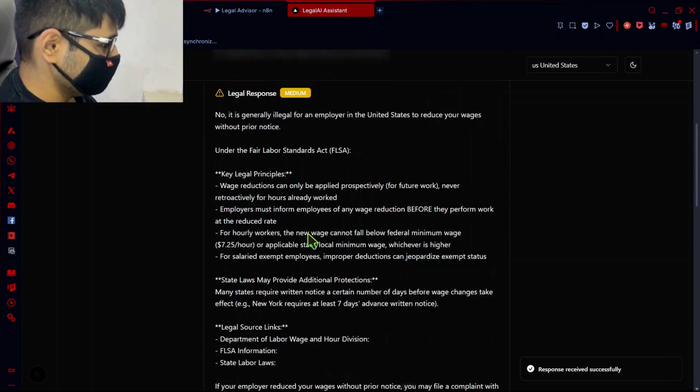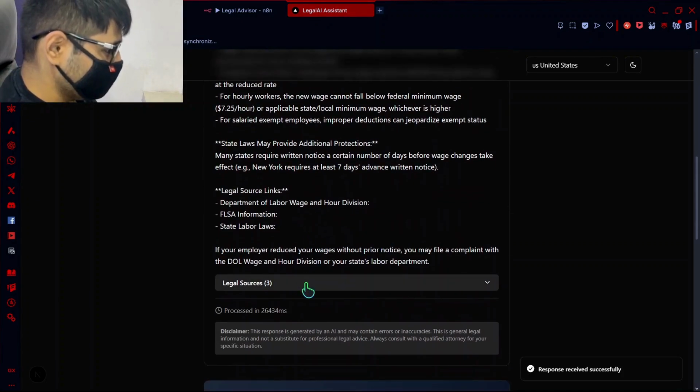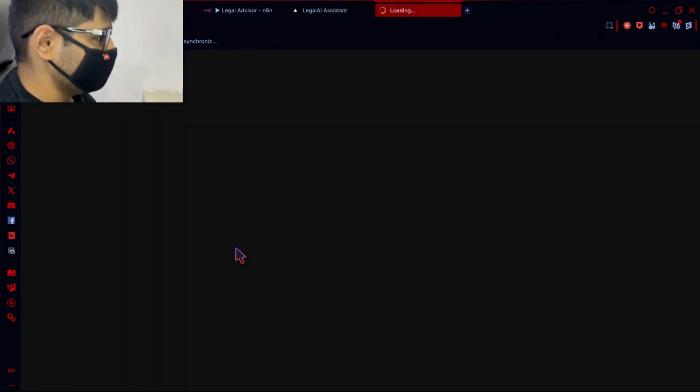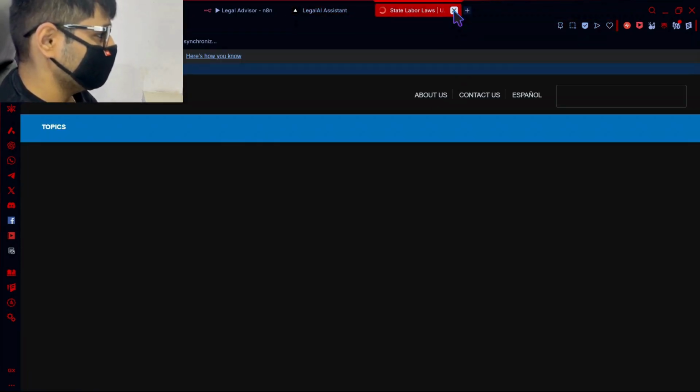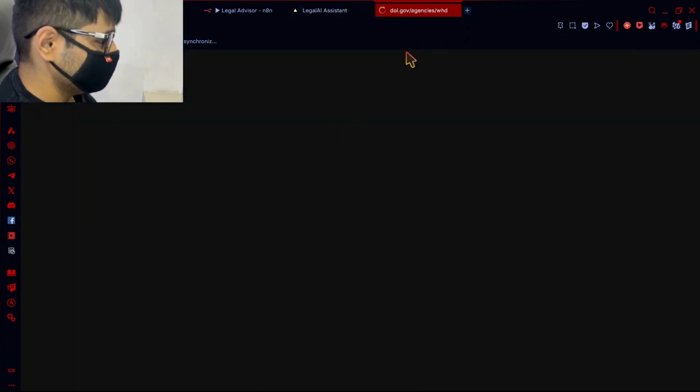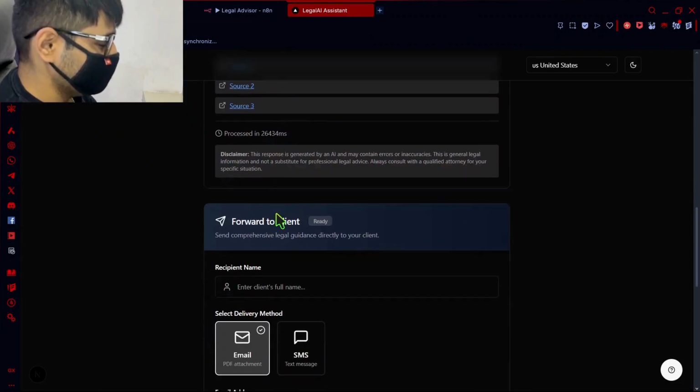Okay, let's see. So here is the response. This time it has generated 3 legal sources, and these sources actually work. As you can see, state labor laws and source 1. So as you can see, everything works.